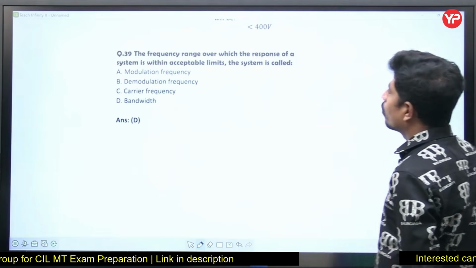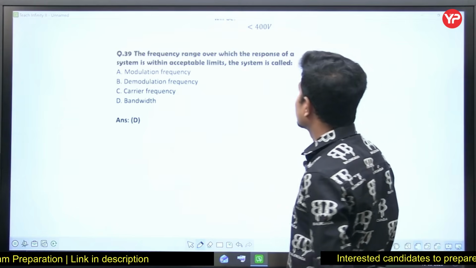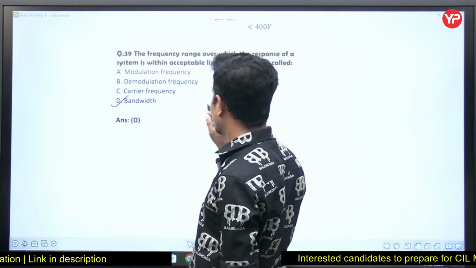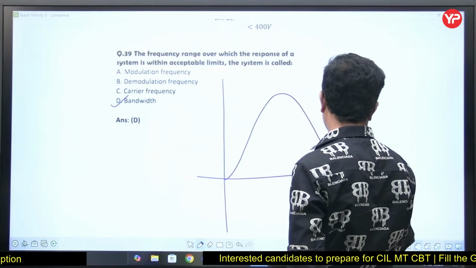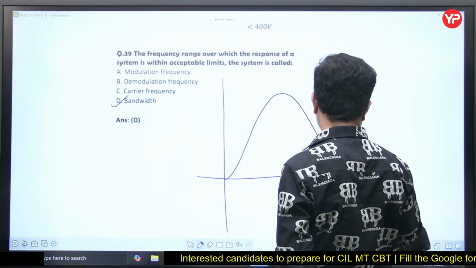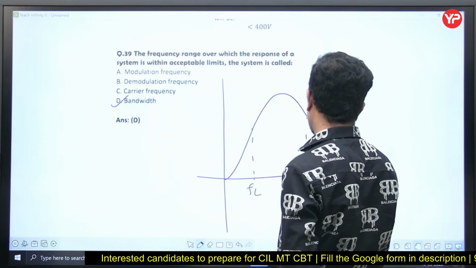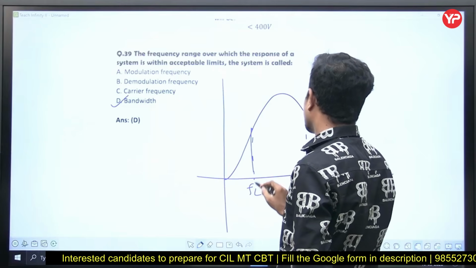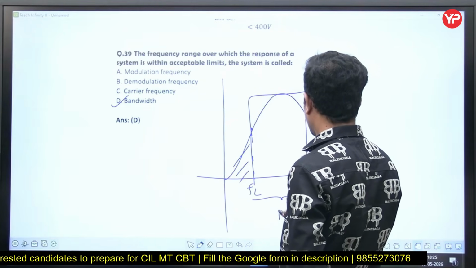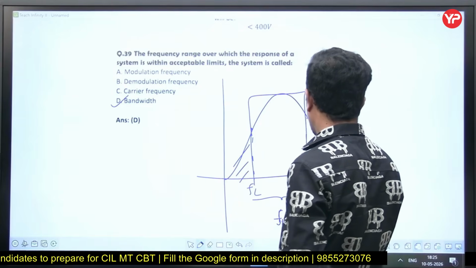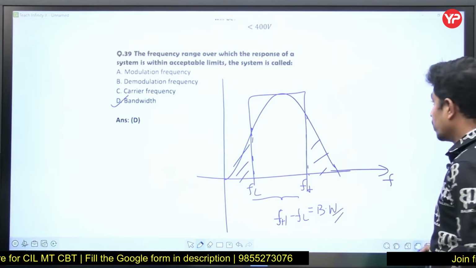The frequency range over which the response of a system is within acceptable limits is called bandwidth. What is bandwidth? It is a range of frequencies. Suppose you have this kind of spectrum, with frequency on the axis. This is the lower cutoff frequency, this is the higher cutoff frequency. From here to here, the signal is transmitted, and outside is rejected. This FH minus FL is simply called bandwidth, BW. Next.